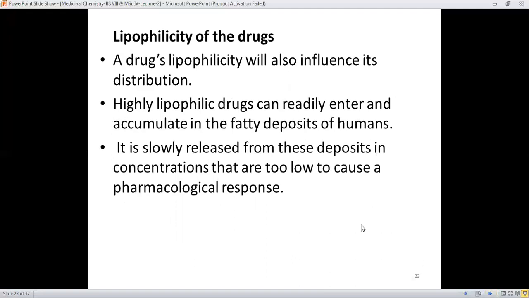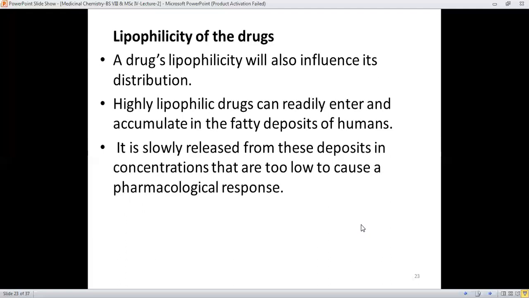And next is the lipophilicity of the drug. A drug's lipophilicity will also influence its distribution. It means what type of behavior the drug has, what the polarity ratio is, how many polar groups are present, and how many less polar groups, like hydrocarbon functionality, are present.